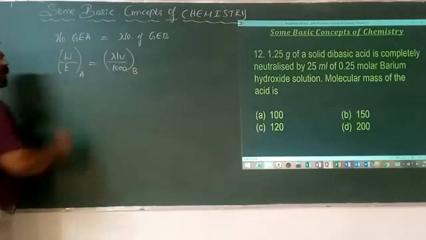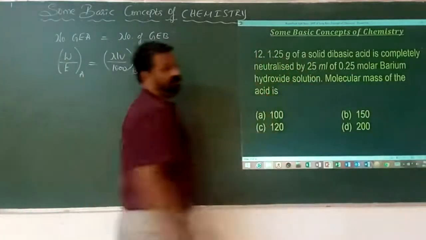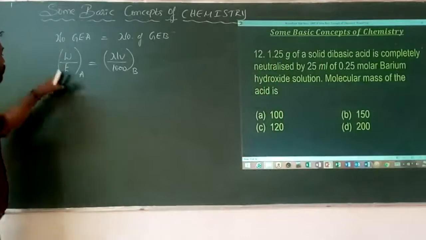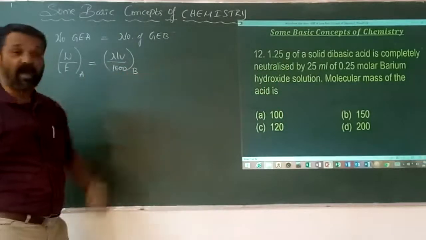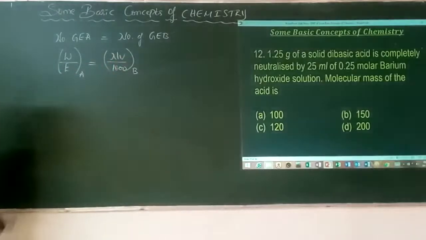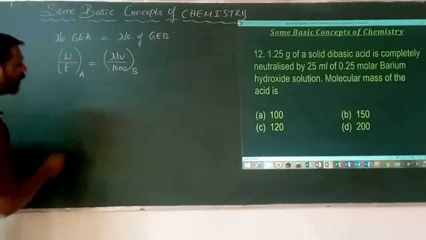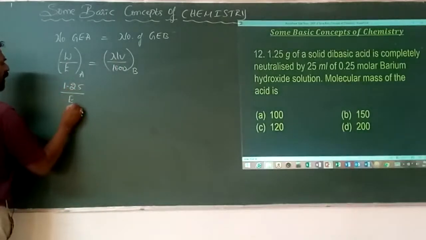Why did I take W by E for the acid? Because its mass is given. If mass is given, it is mass divided by equivalent mass; if it is in volume and normality, it is normality into volume divided by 1000. So here, the mass of the acid that we have taken is 1.25 g.